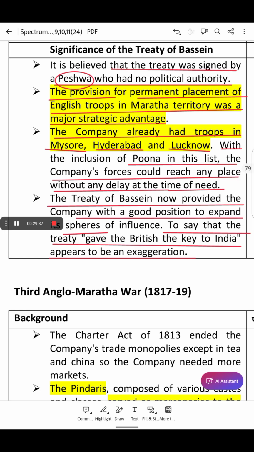Thus the British East India Company emerged as a dominant power in India. They gained control over strategic locations like Orissa and part of central India. So the Second Anglo-Maratha War shattered the Marathas' empire and consolidated British control over much of India.